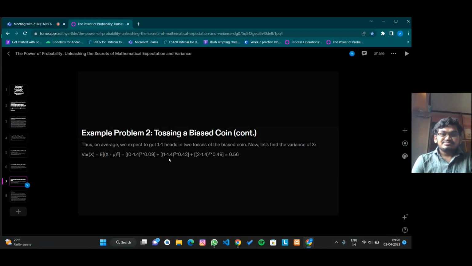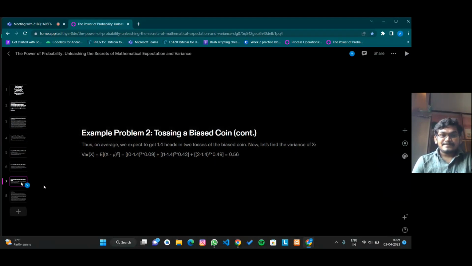Example 2 continuation. In the previous slide we calculated the mathematical expectation, and in this one we are going to calculate the variance of x. On average we expect to get 1.4 heads in two tosses of the biased coin. Now let's find the variance of x. The formula is expectation of (x minus mu) square. On substituting the values from the previous slide, we get the variance of x as 0.56.